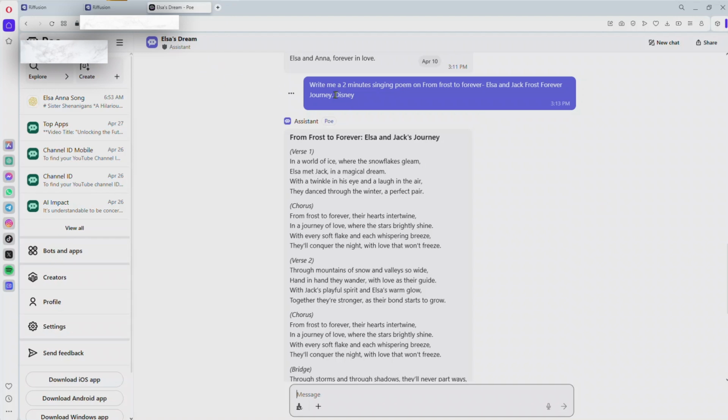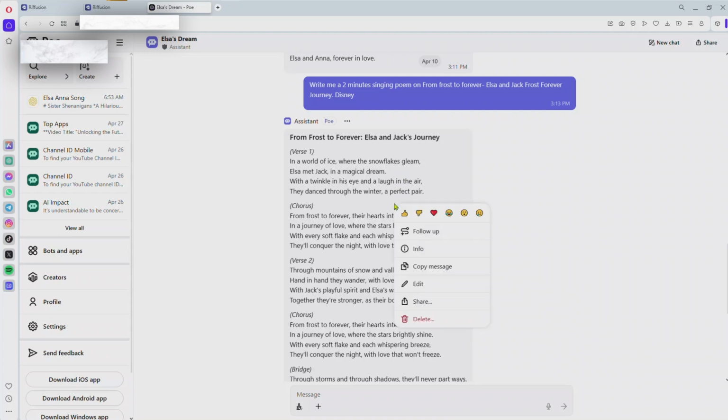You can see this is the prompt. You just need to give it a proper prompt. You can add duration if you want to. So this is a 2 minutes duration. You can see this is a 2 minute singing poem on Frost to Forever. This is Elsa and Jack's Forever Journey. This is a Disney cover song. So all you need to do is enter your prompt there, give it some duration if possible. After that, you copy your lyrics. You just right click and then you copy your message here.